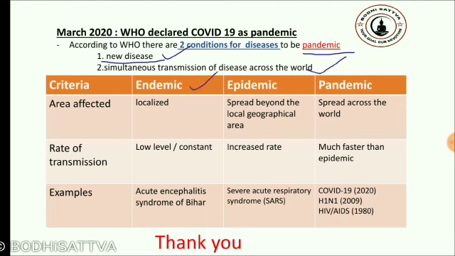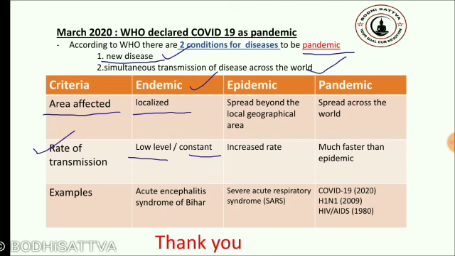Taking endemic first, we see that the area affected is a localized area. Basically in an endemic, the virus or the contagious disease is concentrated in a local area. Take the example of acute encephalitis syndrome in Bihar, which happened in the recent past, that was mainly concentrated in Bihar. And why was it concentrated in Bihar? Because of the low level and constant rate of transmission. The rate of transmission was not very high, it was low and constant, so it was mainly concentrated in a single geographical area. So that is our endemic.